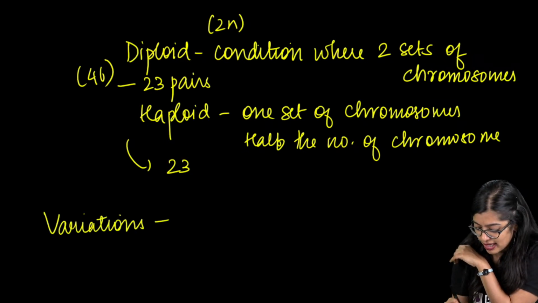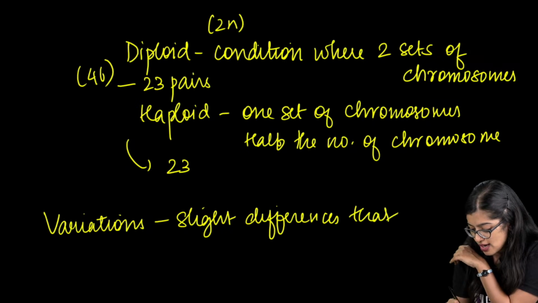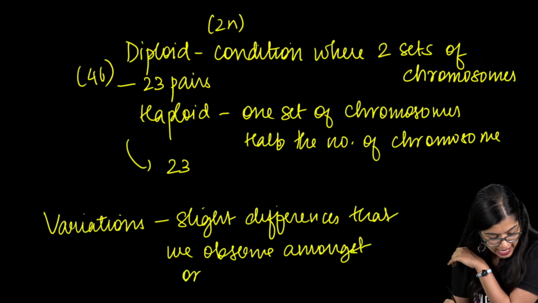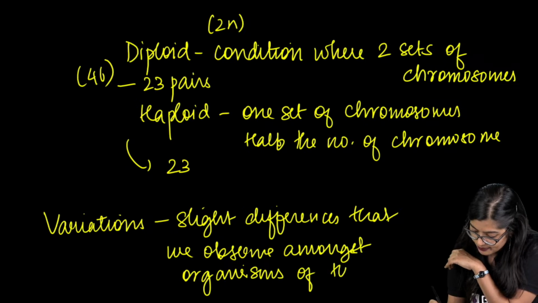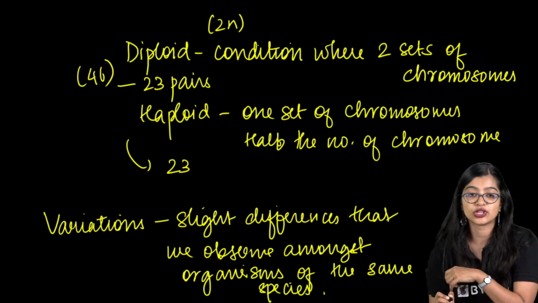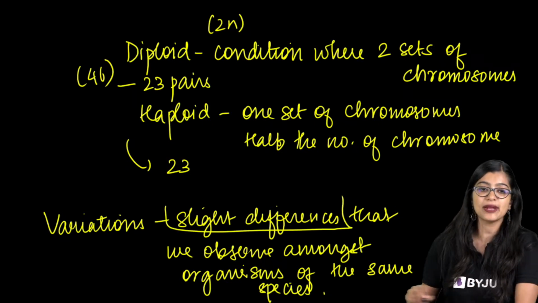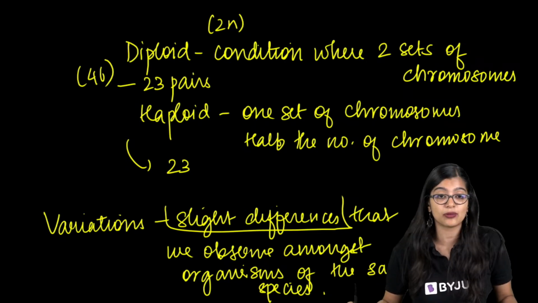Now, what are variations? Variations are nothing but slight differences that we observe amongst organisms of the same species, right? This is what we understand by this, okay? Are we clear, everybody? So far, are we clear with this?